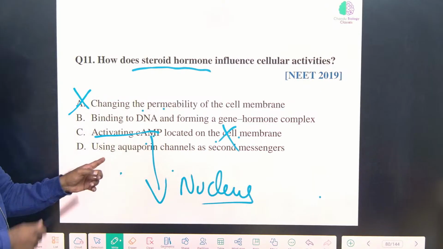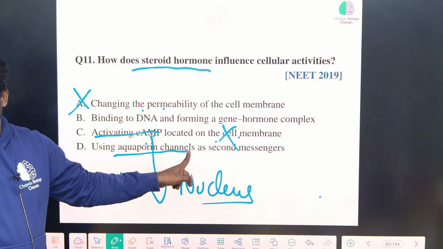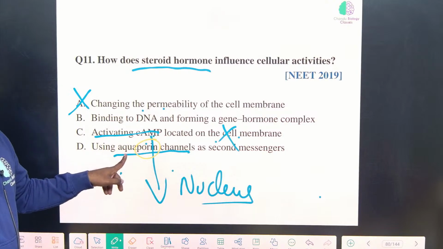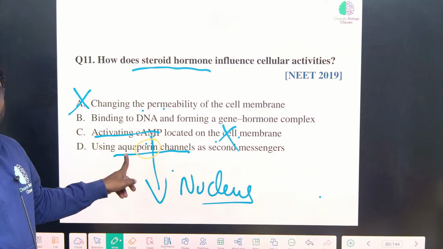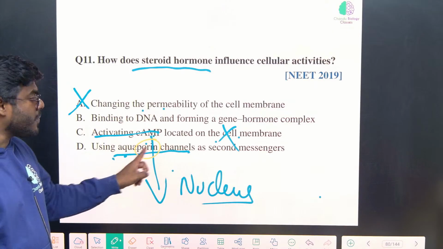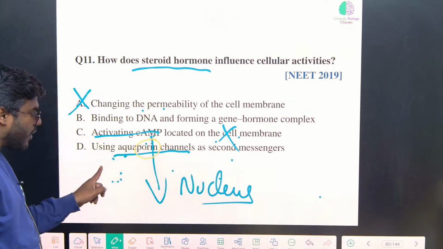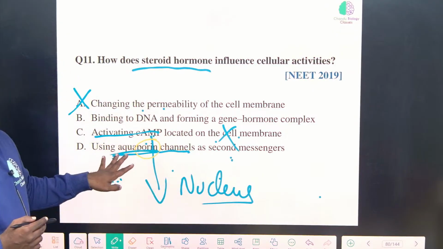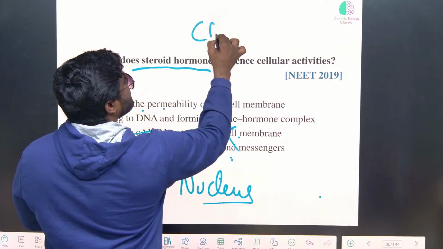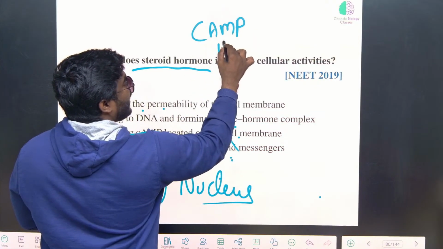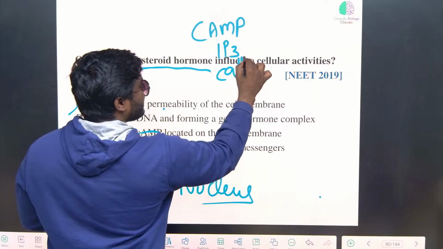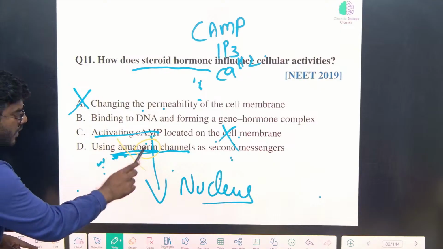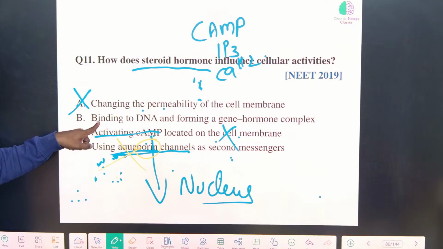Now you see this line. Using aquaporins. What are aquaporins, Kunal? A porin channel, aqua, water. Water channels. How can water enter the body? Through the aquaporins. They are also present on the membrane. Now you tell me, can aquaporins act like a secondary messenger? Water channels cannot act like a secondary messenger. I told you, cyclic AMP, IP3, calcium, they are the secondary messengers. Correct? Aquaporins are not secondary messengers. Wrong. Correct?